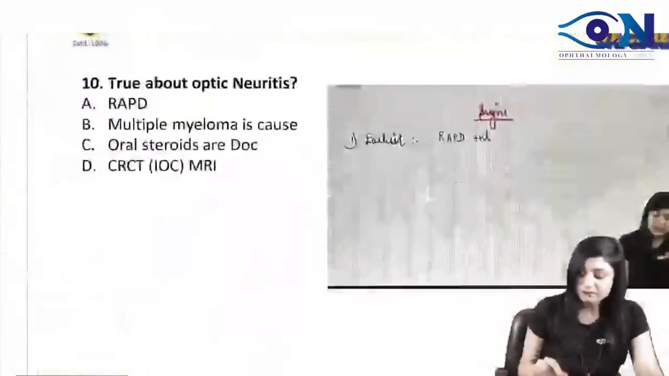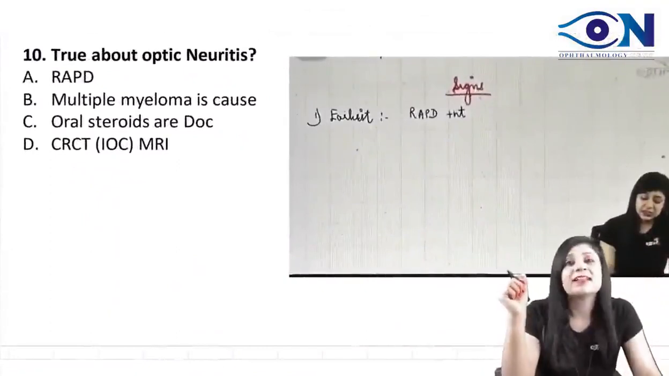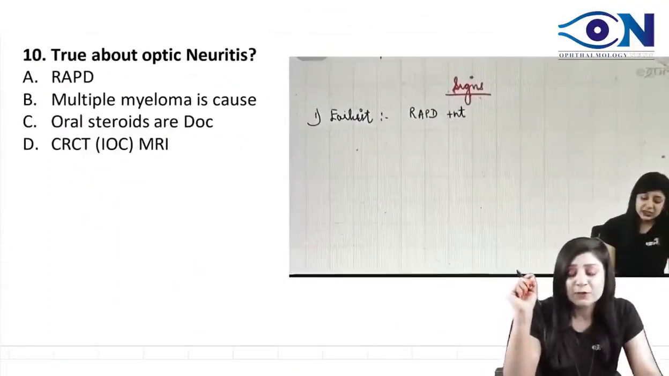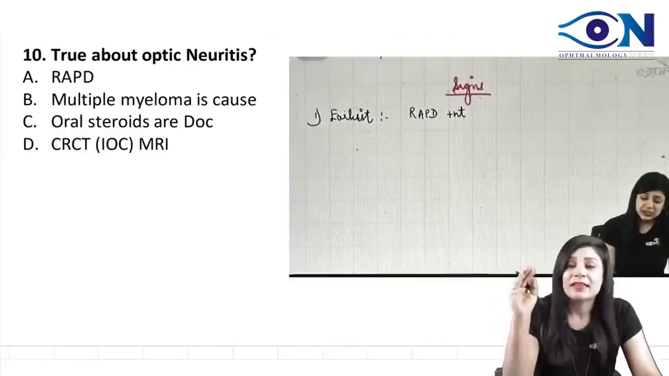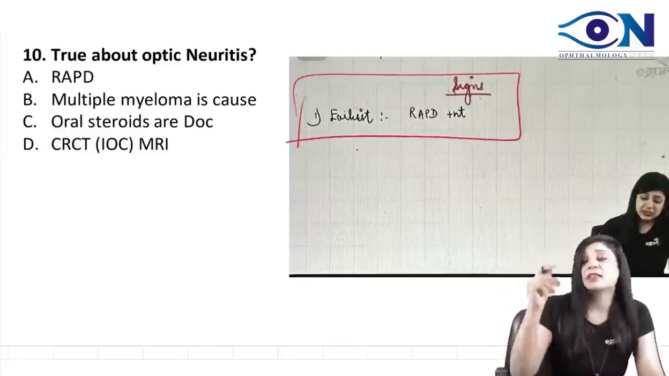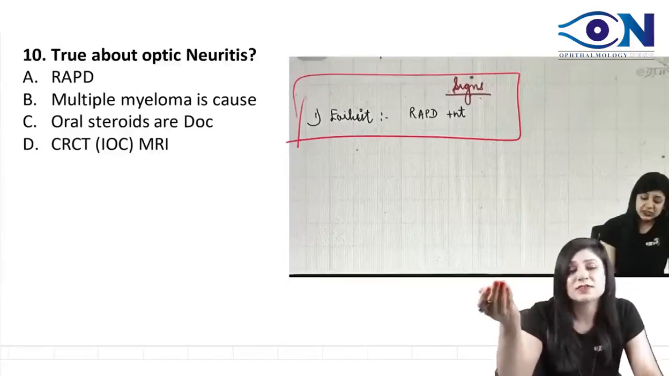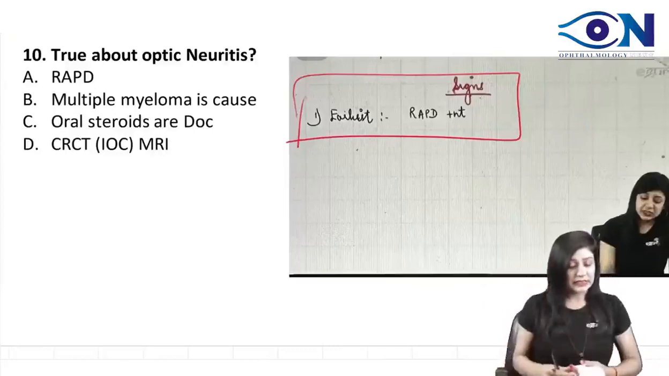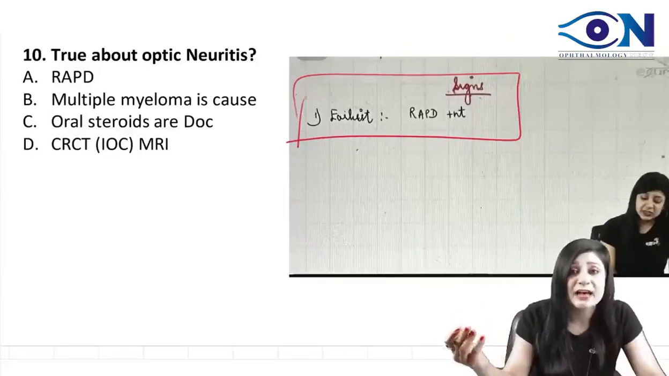Next question. What is true about optic neuritis? If you read the first option, you will be tempted to leave the other options. You won't even try to read them. But even if you are tempted, please read the options, though the answer will be the same. The thing which is an eternal truth in optic neuritis is RAPD. This is one of the earliest manifestations, the first sign that you get, because it is an afferent pupillary defect.